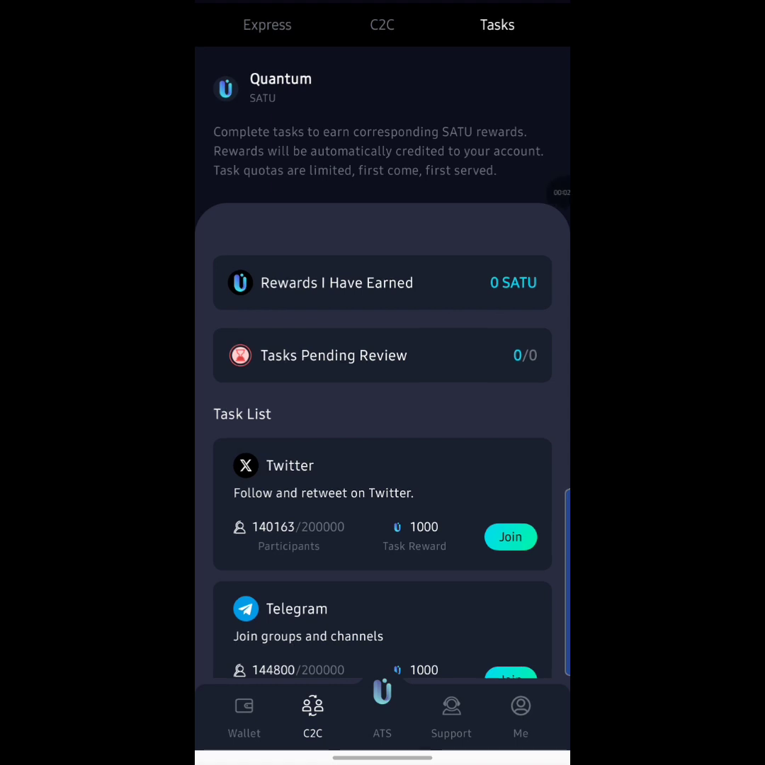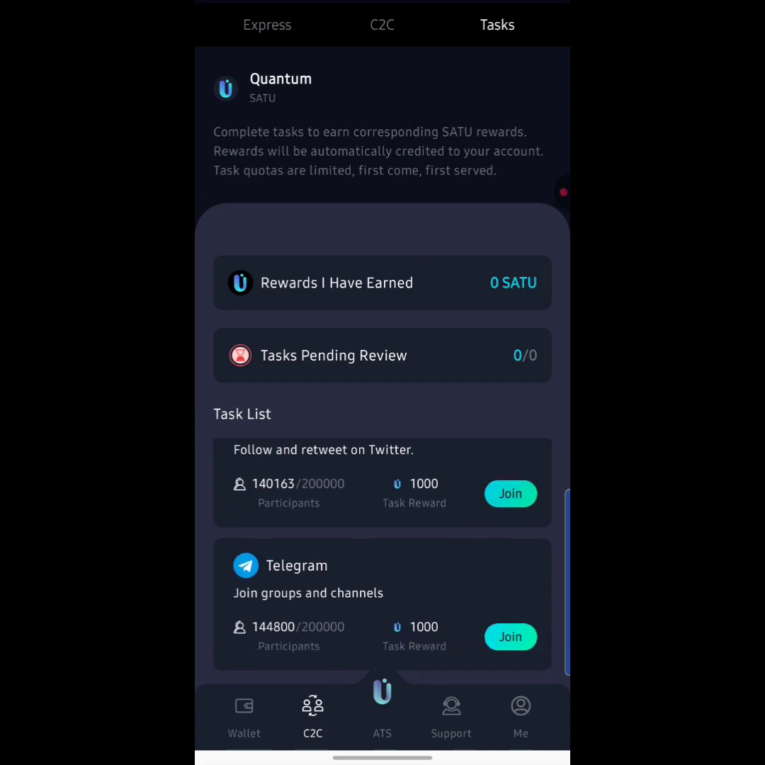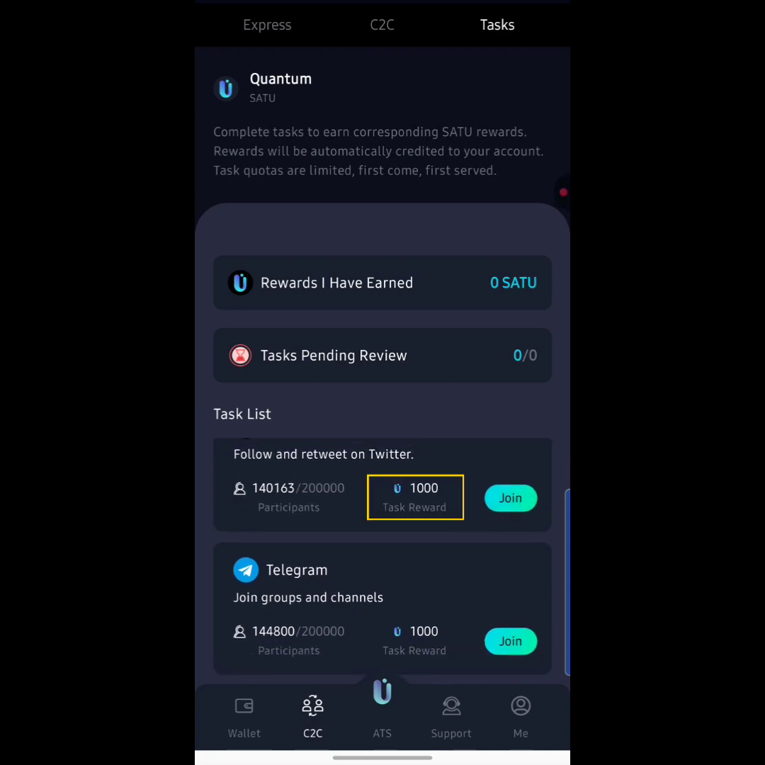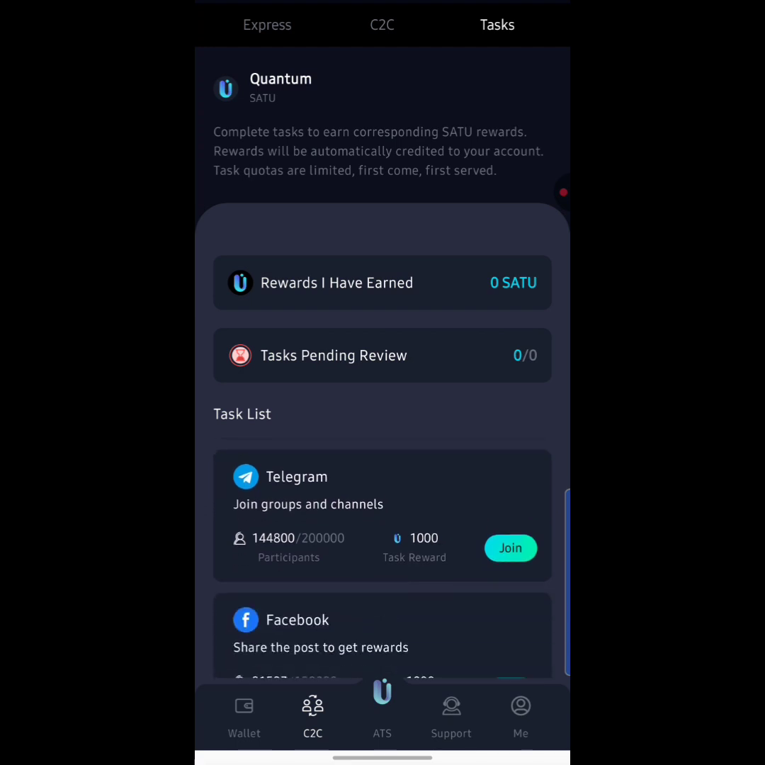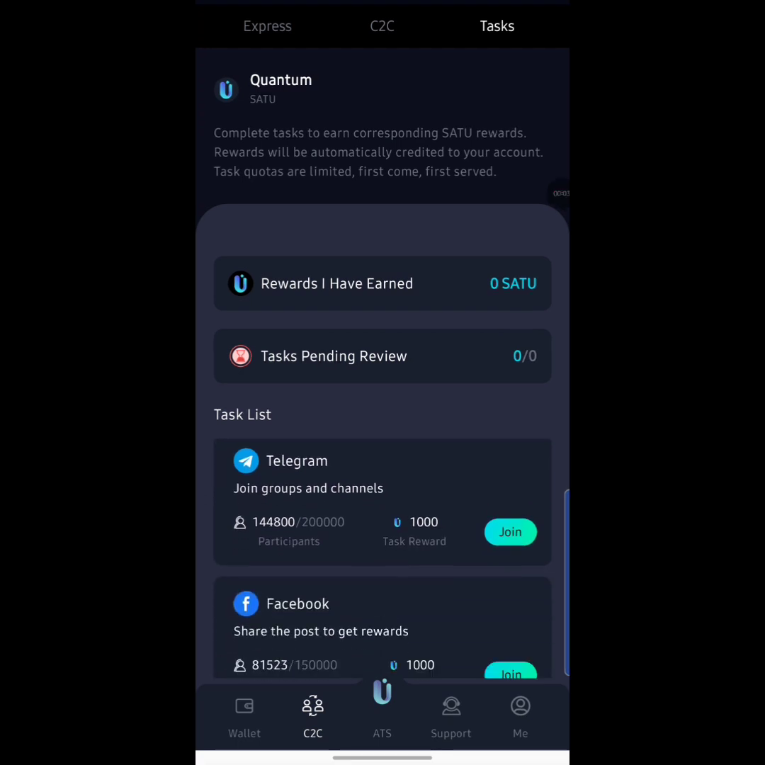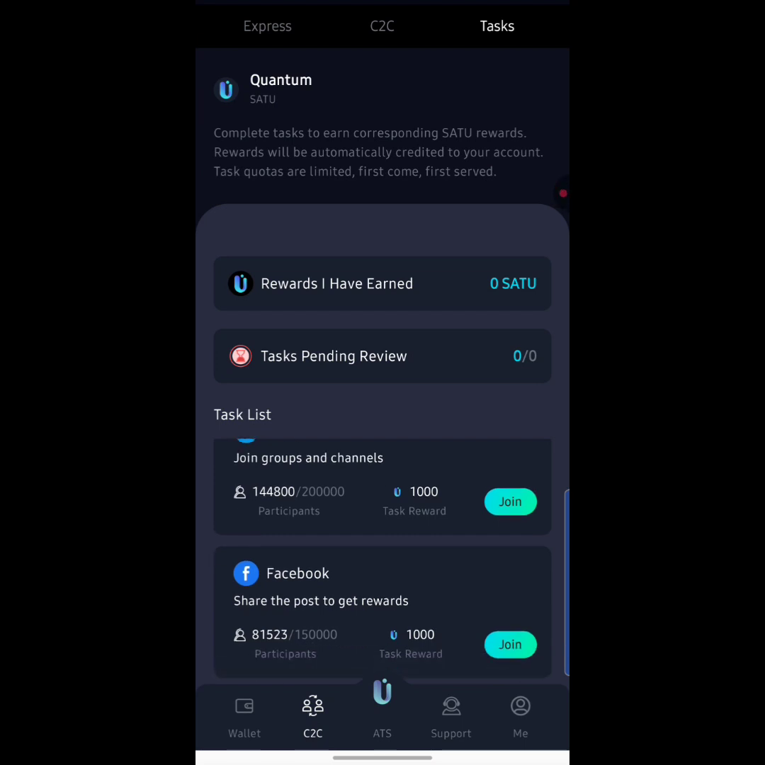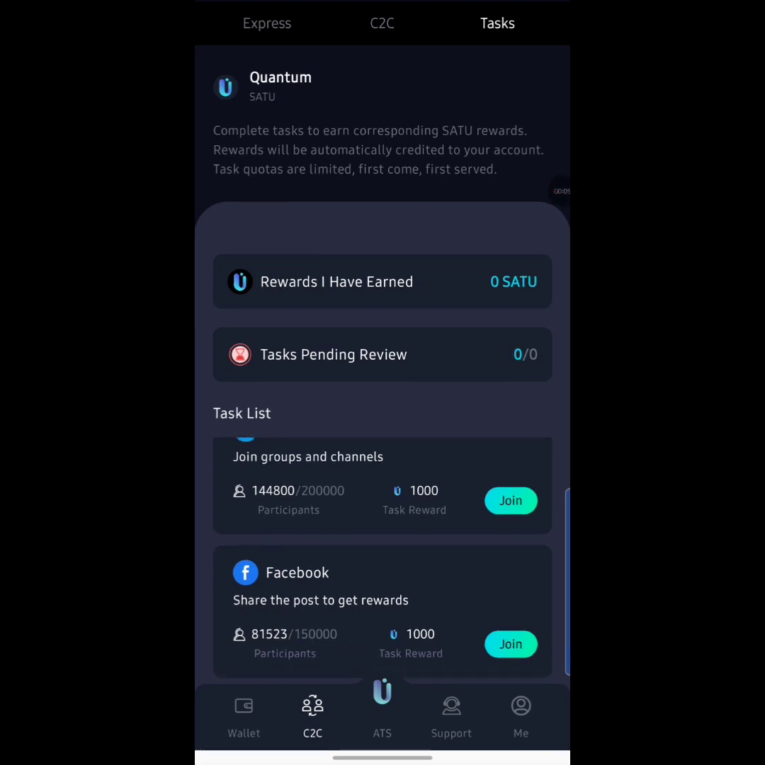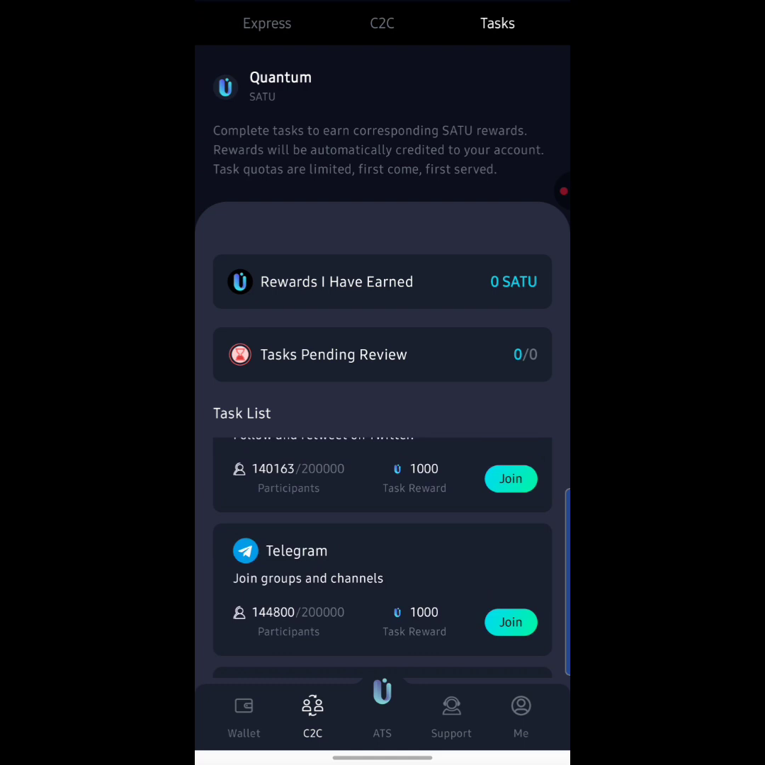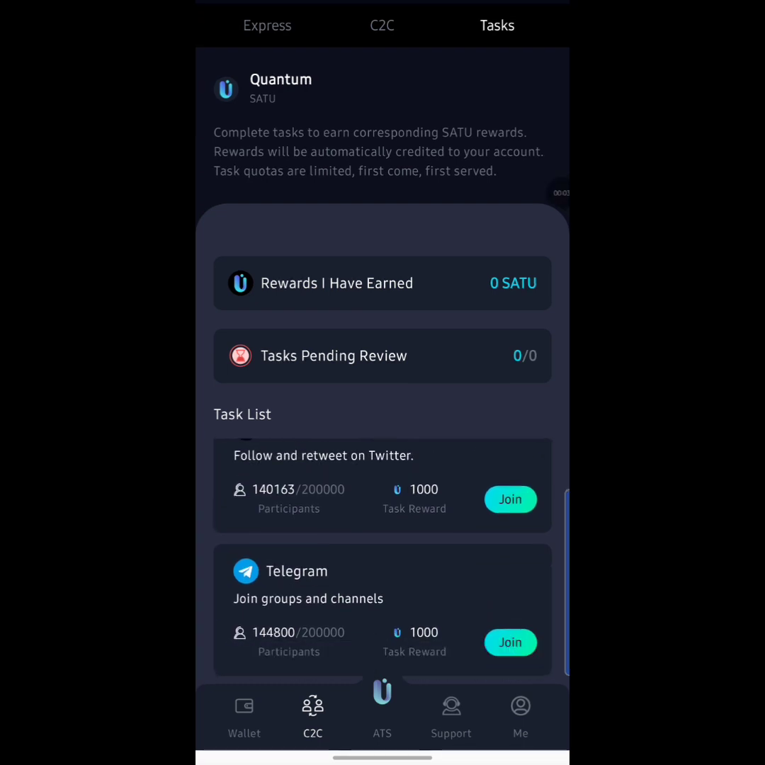Okay, so down here it says task list, and one of the tasks right here says follow and retweet on Twitter, and you actually get the sum of 1,000 R2 tokens. And this one right here says join groups and channels, and you also get the sum of 1,000 R2 token right here. And down below here says join the Facebook group, share the post to get rewards, and you also get the sum of 1,000 R2 token. So that is basically how you can partake in tasks right here to earn 1,000 R2 tokens for each task you complete right here, guys.